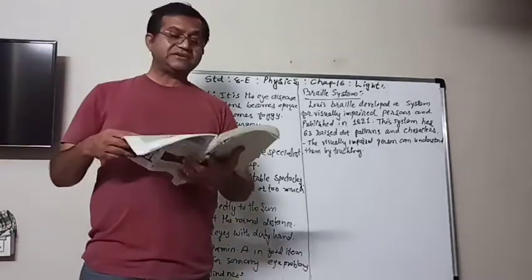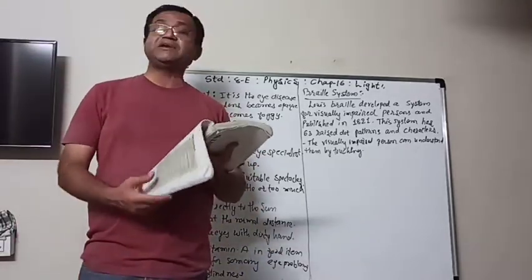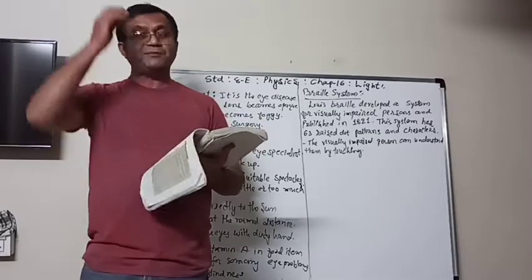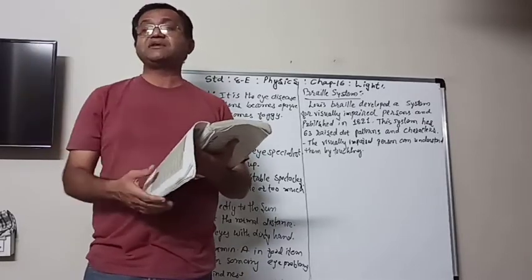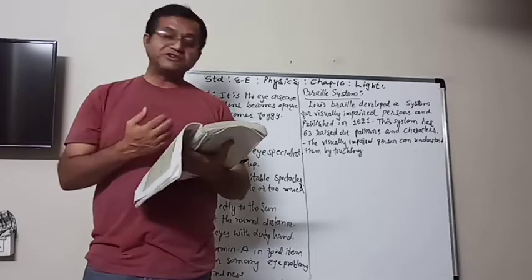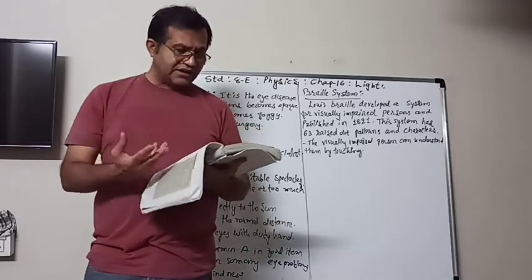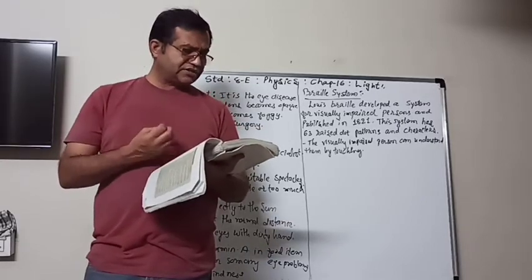And typewriter-like devices and printing machines are also available which can print the books in the Braille system, and then visually impaired people can take those books.